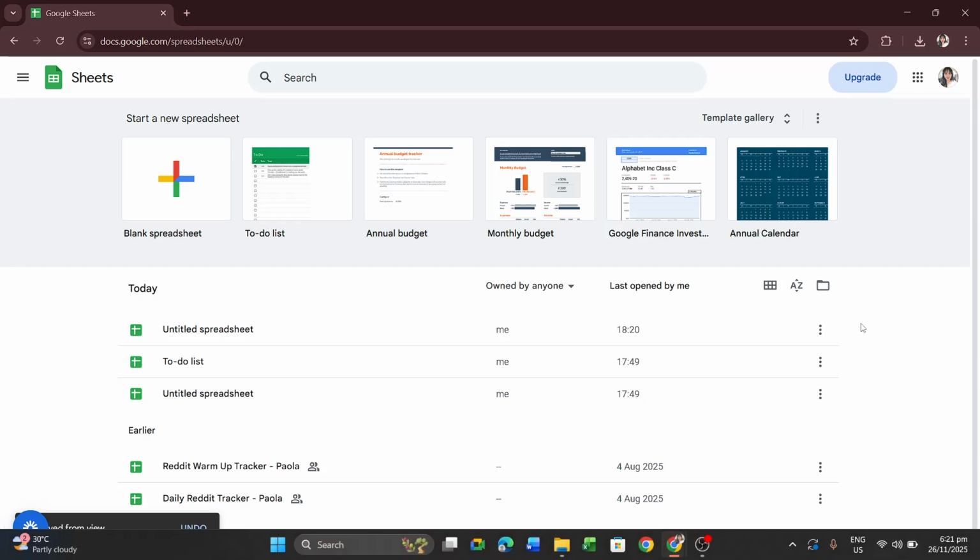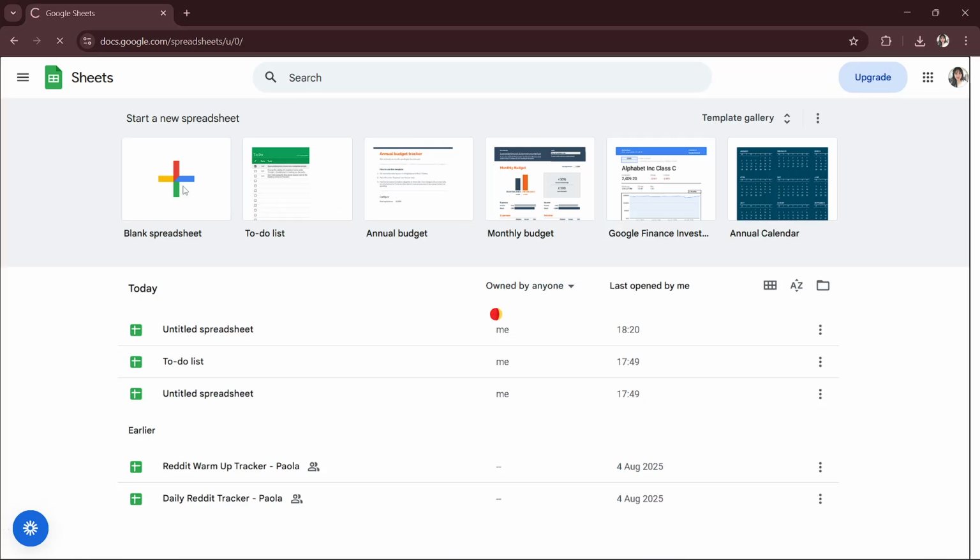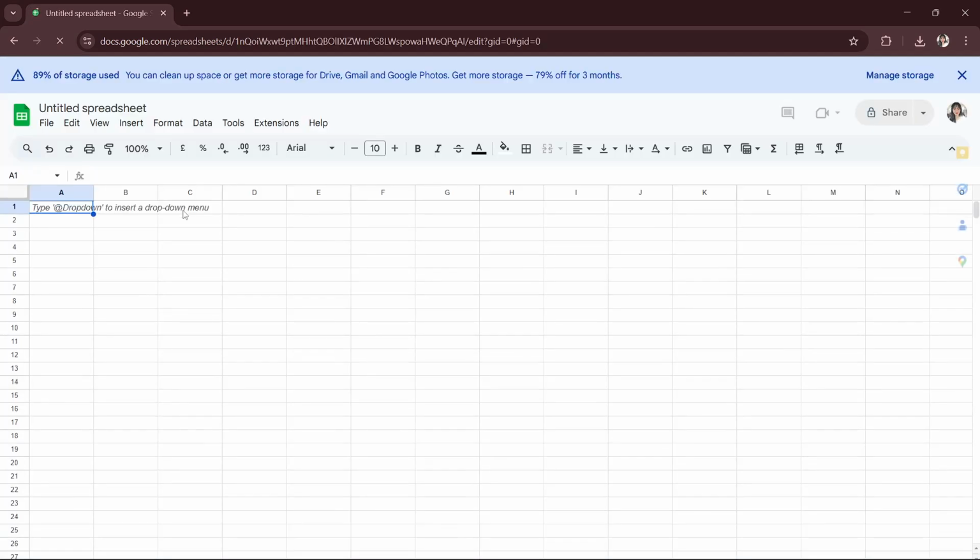Hi there, what's up? In this video, I'll give you a quick guide on how you can change the default font in Google Sheets. So the first thing that you will have to do is open a blank sheet and just wait for it to load.